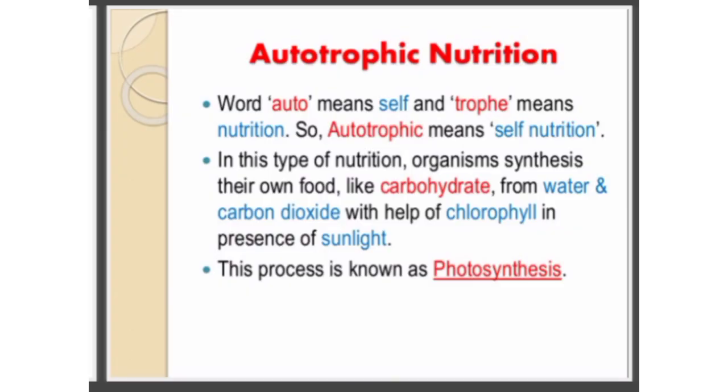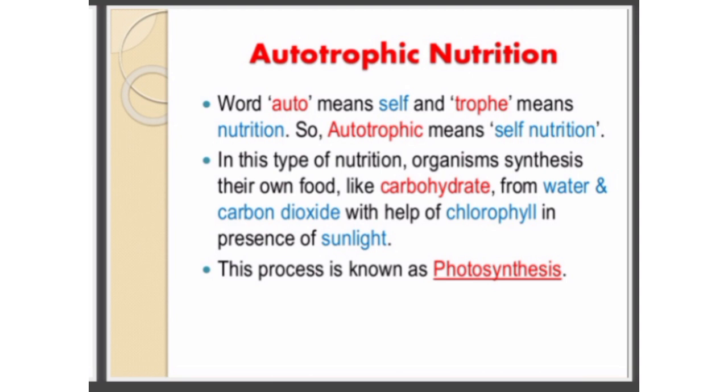So, students, the mode of nutrition in which the organisms make their food themselves from simple inorganic substances is called autotrophic nutrition. The organisms which make their own food from these simple substances present in the environment are called autotrophs.